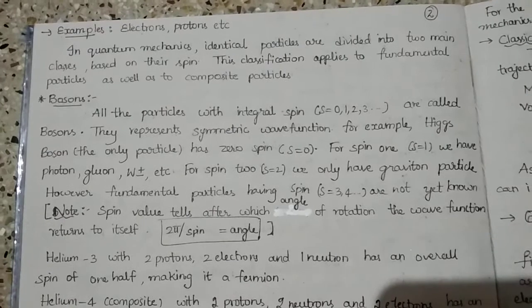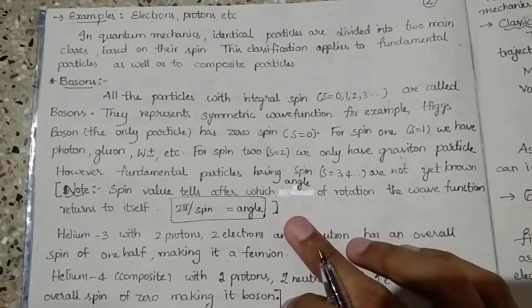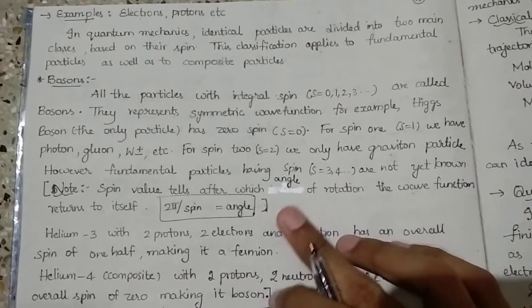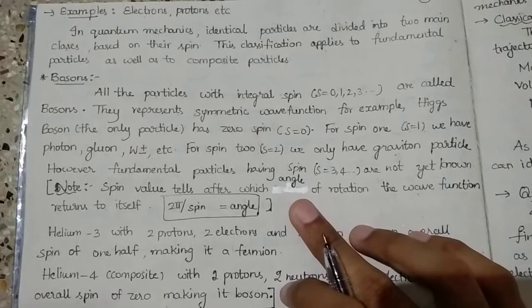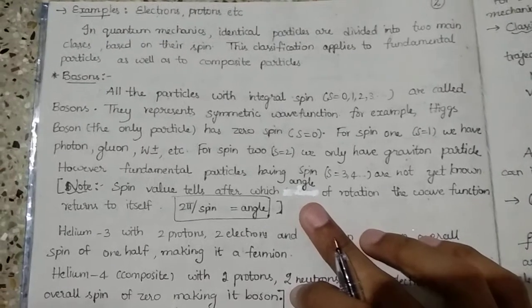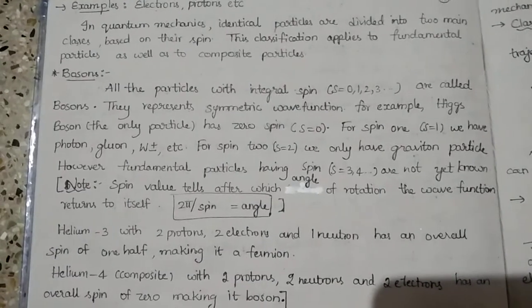And next, here we have a definition for spin. Spin value tells after which angle of rotation the wave function returns to itself. So 2 pi by spin is the angle.